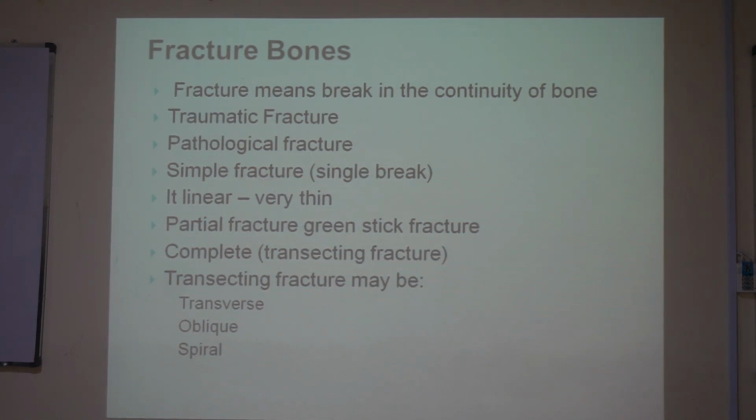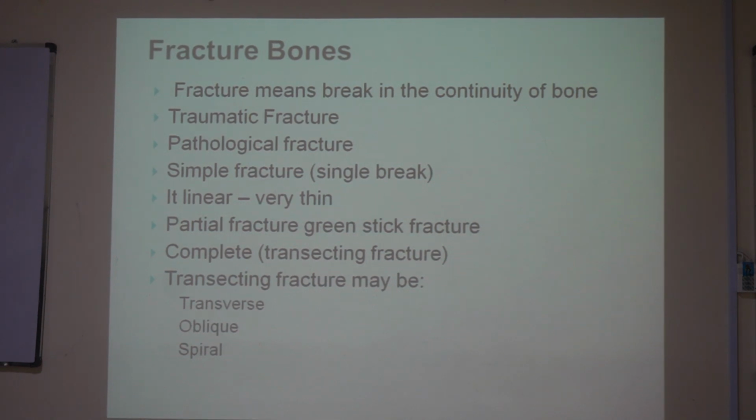It is also called transecting fracture. Transecting fracture, complete fracture, that is, the bone is completely fractured, and it may be a transverse fracture, oblique fracture or spiral fracture. These three are the types of transecting fracture.